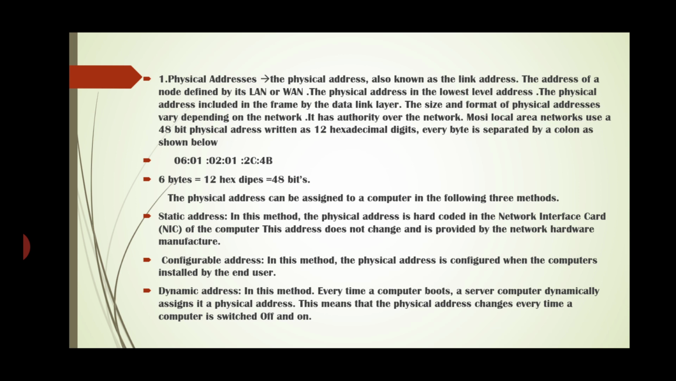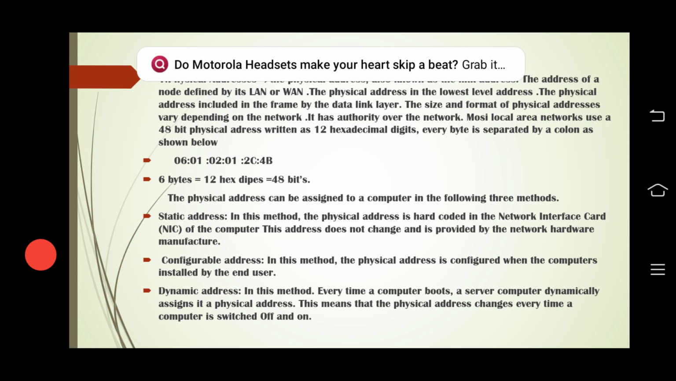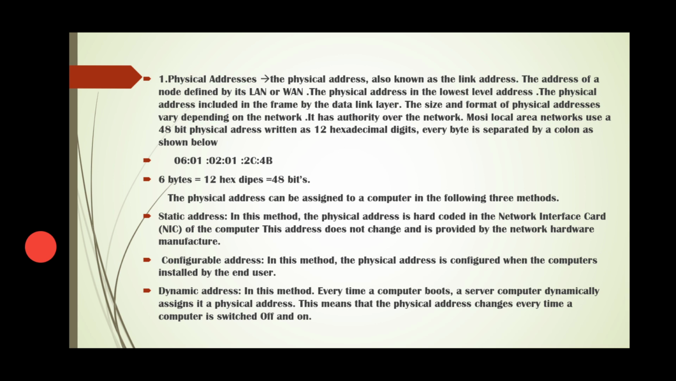The physical address is also known as the link address. It is the address of a node as defined by its LAN or WAN. The physical address is the lowest level address. The physical address is included in the frame by the data link layer. The size and format of the physical address vary depending on the network. It has authority over the network.